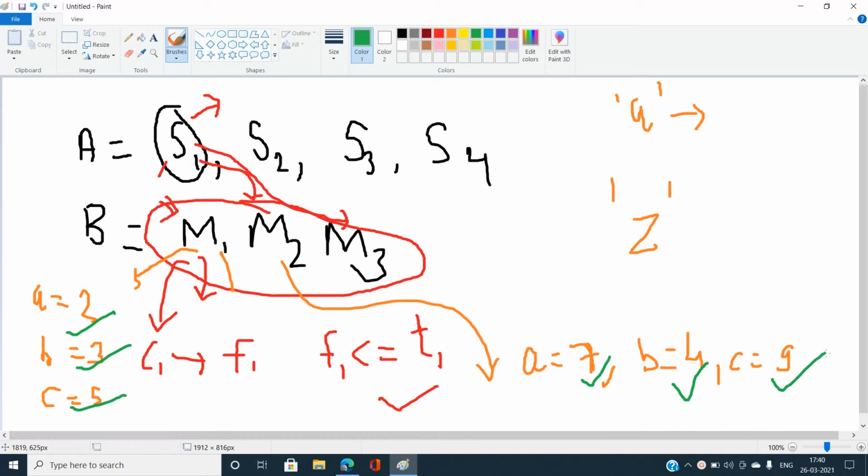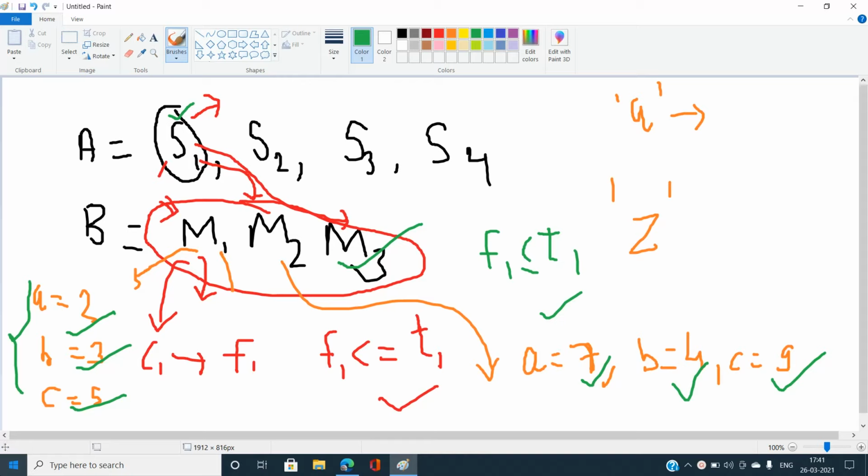Similarly I am going to take the frequencies of M3 and take the maximum with the previous ones. Finally I am going to check if the characters of this S1 hold the relation F1 must be less than or equal to T1. Then I can claim that yes, it can be a universal string, where T1 is the maximum of all the frequencies of characters, that is for A, B, C, and so on up to Z.